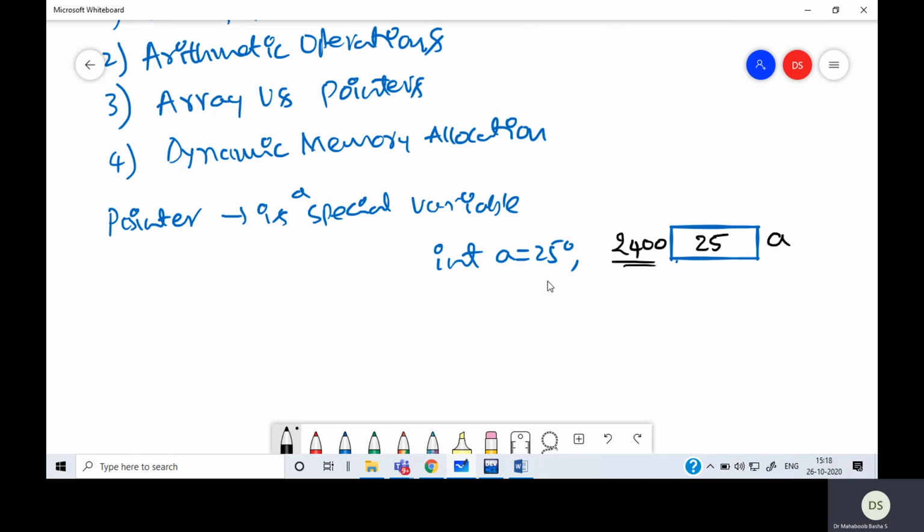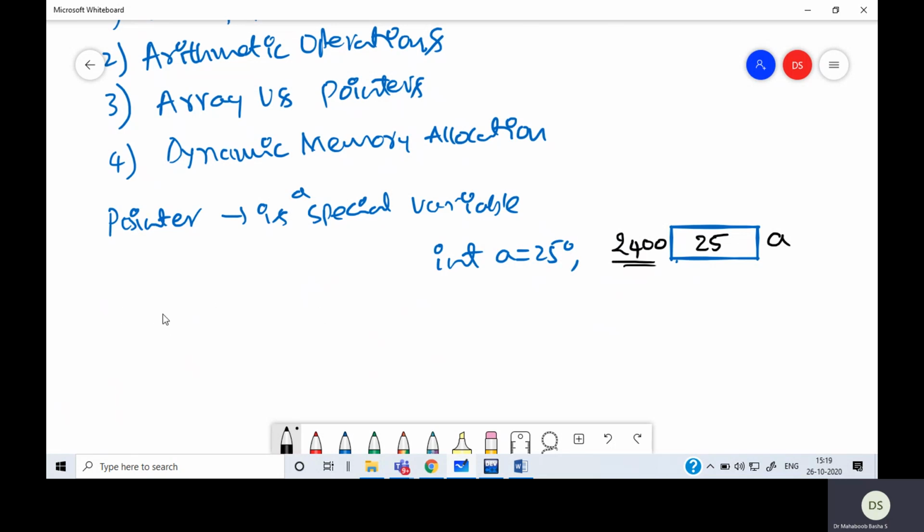A variable holds a value. But a pointer is a special variable. It does not hold a value, but it gives the information about where exactly the variable is present. In other words, we can say it stores the address of the variable, or the pointer points to the variable. Because this variable points to some other variable, it is called a pointer. So a pointer is a variable which points to some other variable. How does it point? By holding some address.